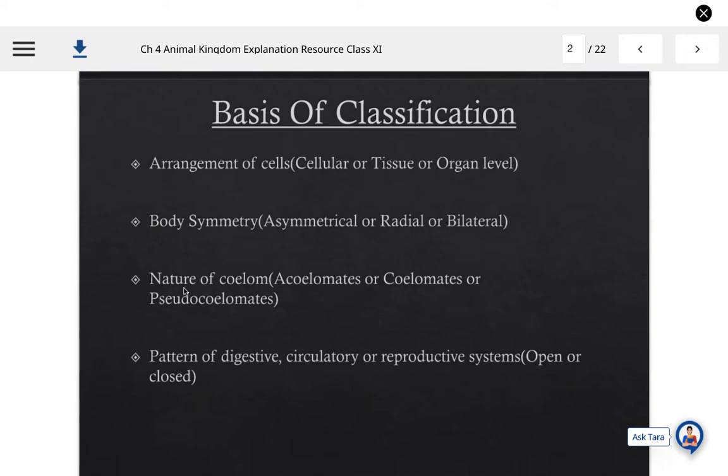Third criteria is nature of coelom, on the basis of which animals can be classified as acoelomates or coelomates or pseudocoelomates. And pattern of digestive, circulatory or reproductive systems are also considered as one of the criteria for the classification of animal kingdom. Here we can consider open or closed circulatory system.